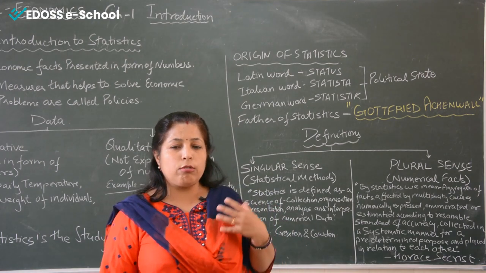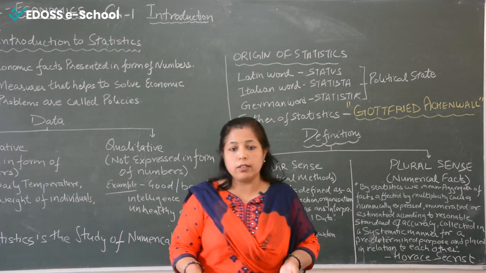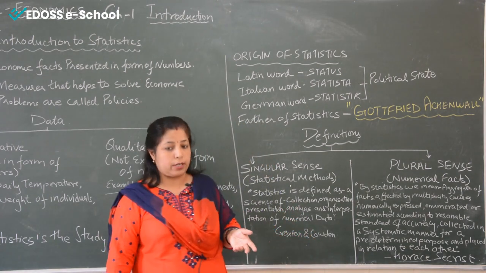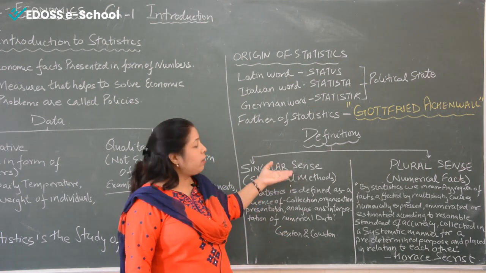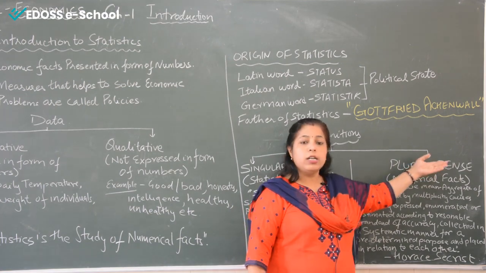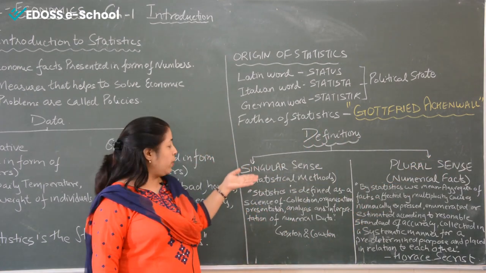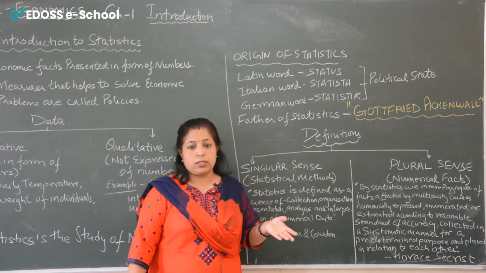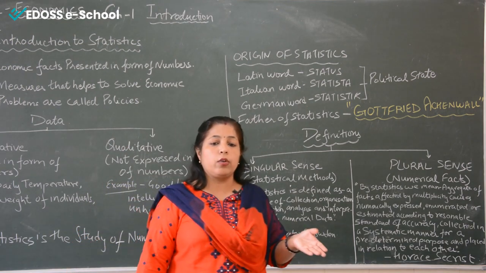So now we are going to understand what statistics exactly is, how we can define statistics. The definition of statistics is divided into two parts. It is expressed in the singular sense and it is expressed in the plural sense. When we study statistics in the singular sense, it is the study of statistical methods. Statistics is the study of statistical methods in the singular form.